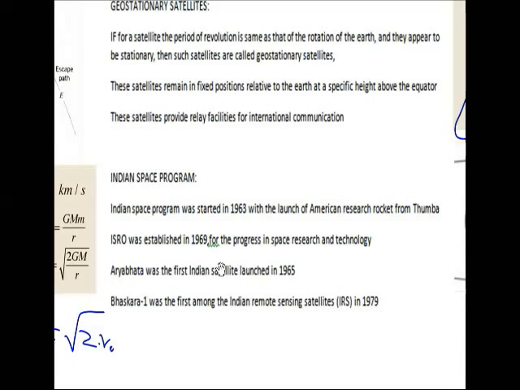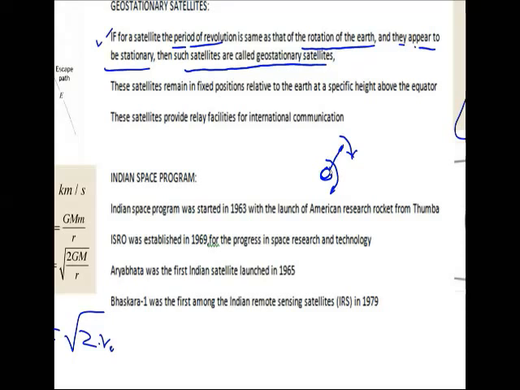Now if a satellite has the same period of revolution as the rotation of the Earth, then they appear to be stationary relative to each other. Such satellites are called geostationary satellites. For example, if this is the Earth and the satellite is placed over here, and the orbital velocity of the satellite is equal to that of the Earth's rotation, then obviously we feel that the satellite is at rest relative to the Earth. Such satellites are called geostationary satellites.